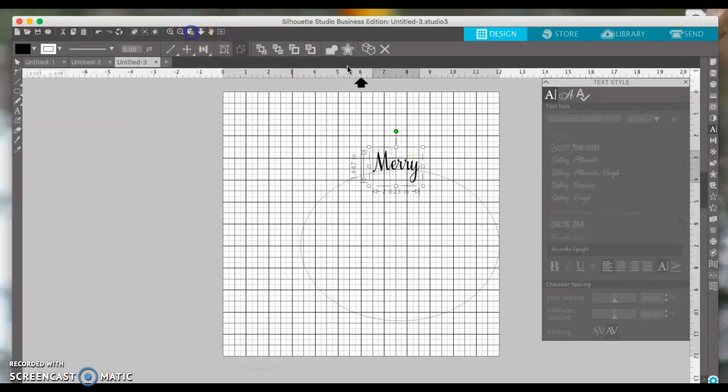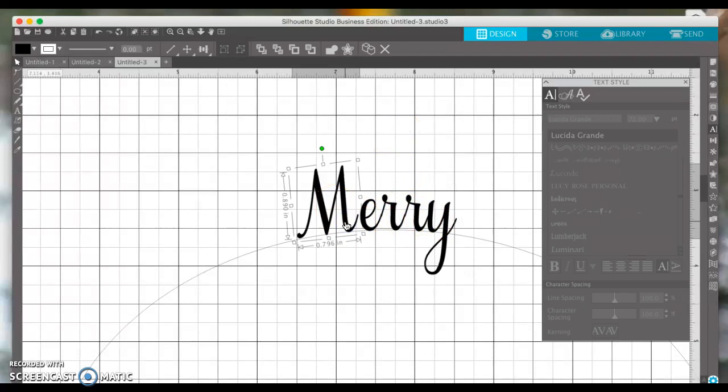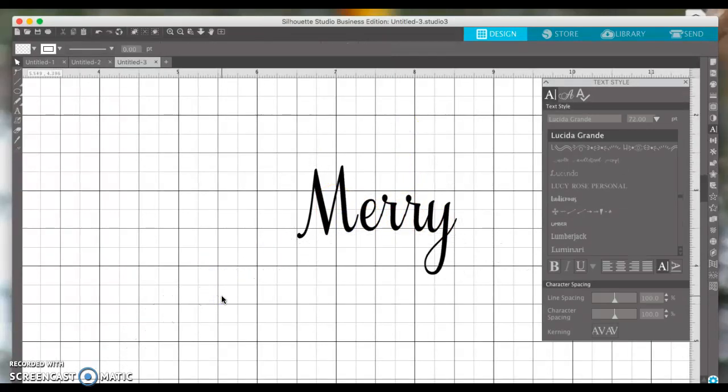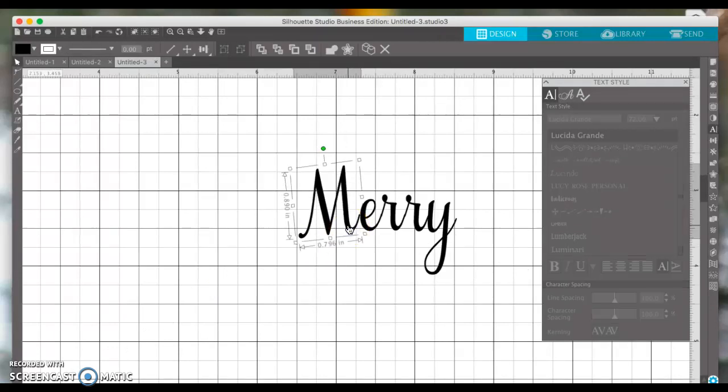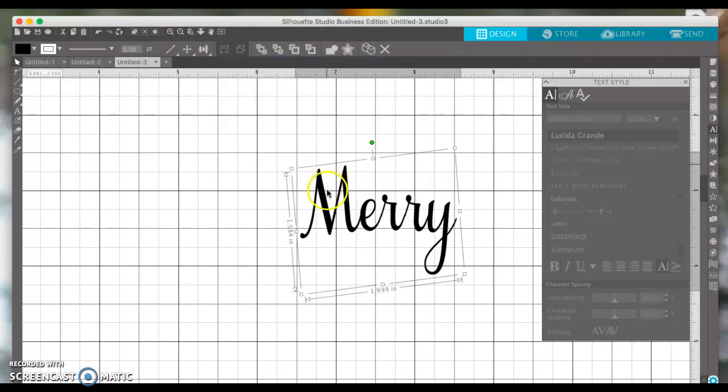Let me show you how to zoom in. Alright, so see, they're not, and that wasn't even really perfect, so you have to zoom in when you do this. You can actually select the M now, and so now it's no longer part of this. It's on its own path. You can delete the circle, but you can scoot this in, and then select the rest of the word. My computer's super slow right now. Just select all of it, and then click Object, Modify, Weld, and it welds it all together.